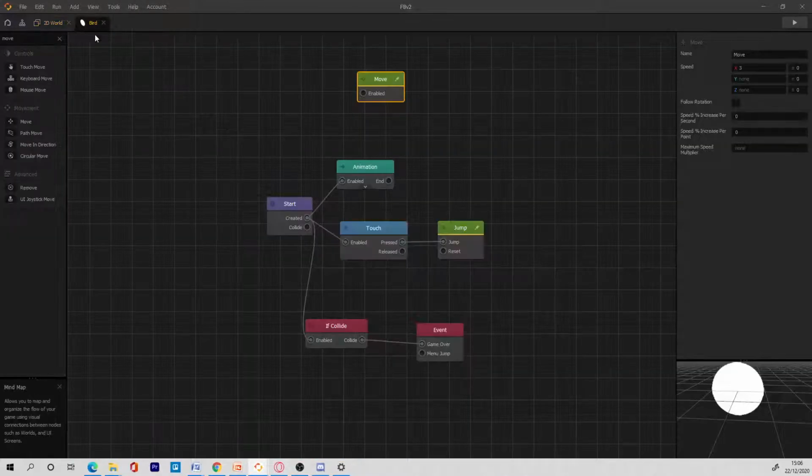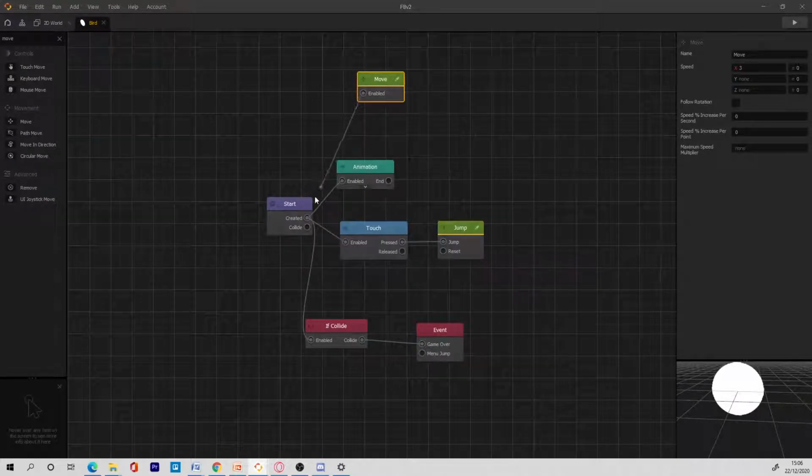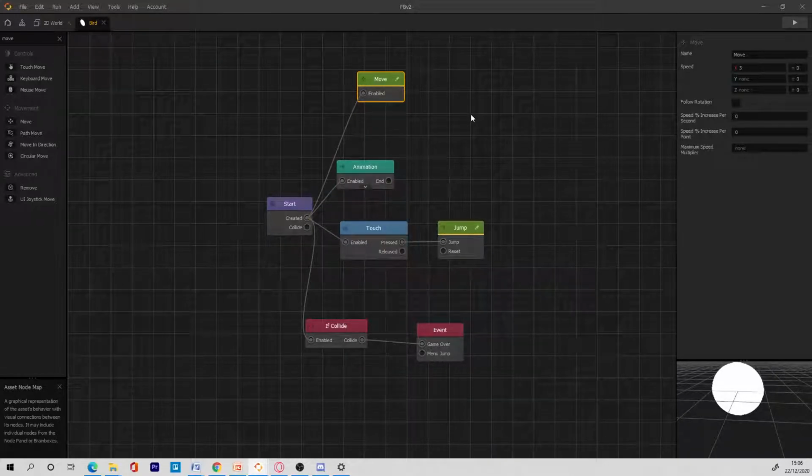So why is the bird not moving yet? I haven't enabled the move node. So always make sure you enable your nodes. Always make sure you enable it.